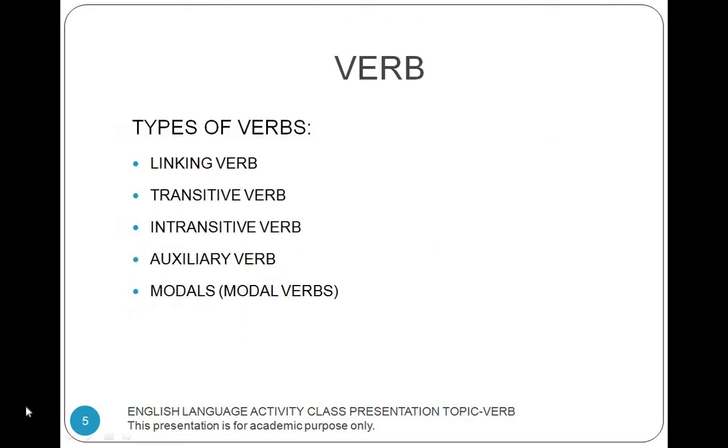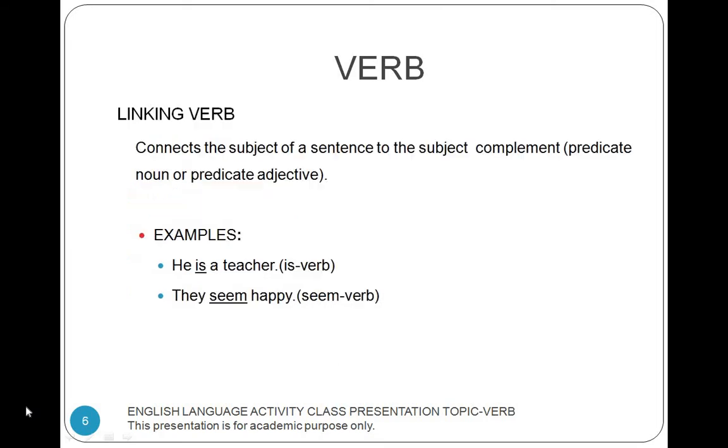Types of verbs: linking verb, transitive verb, intransitive verb, auxiliary verb, modals or modal verbs. A linking verb connects the subject of a sentence to the subject complement, predicate noun or predicate adjective. Examples: He is a teacher. The word is is a verb. They seem happy. The word seem is a verb.